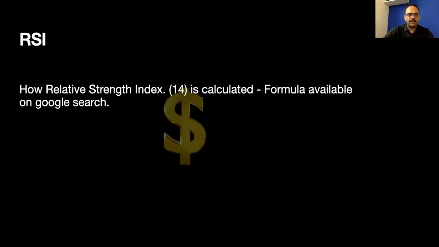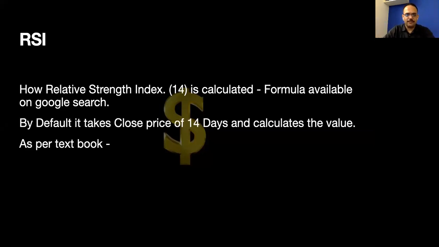Now, second is how the index is calculated. I'm not sharing the formula. You can go to Google and search how RSI is calculated if you want to know. If you don't want to know, that's perfectly all right. We are not going to spend our time today understanding how RSI is calculated. So let's go ahead.